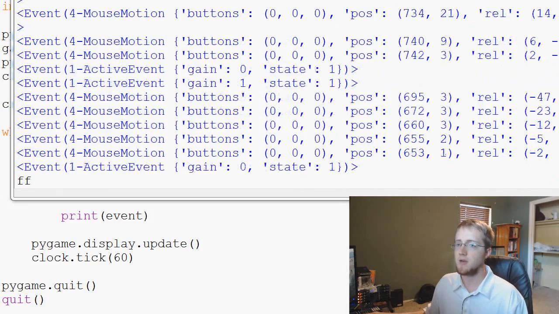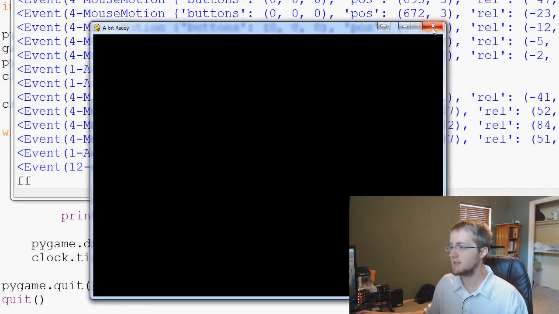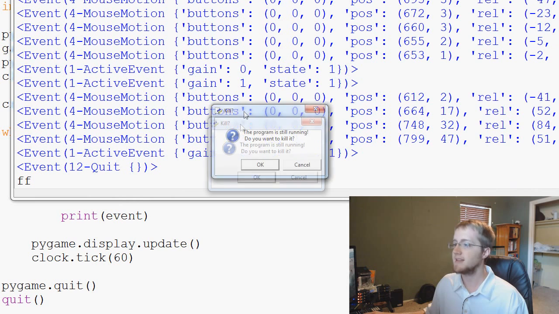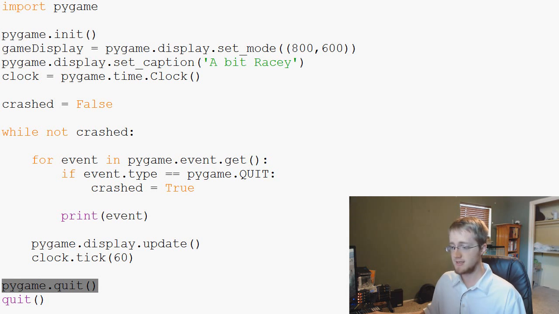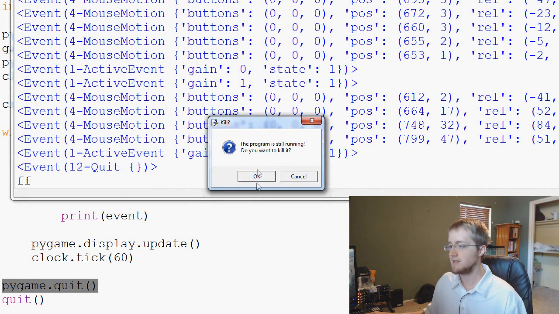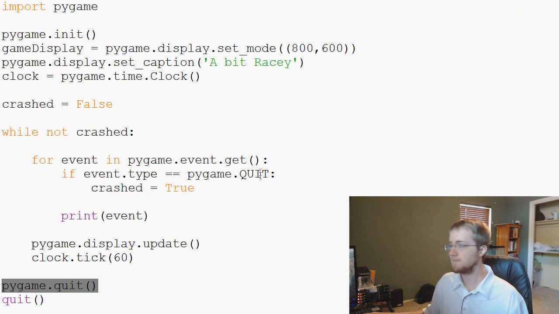And then when we come over here and we hit our X, that exits PyGame, and that was what made the PyGame window disappear. Then we're being asked, are you sure you want to kill the program? Because we're in IDLE, this is just the way IDLE works. That's just the function of the quit parameter. We'll hit OK.